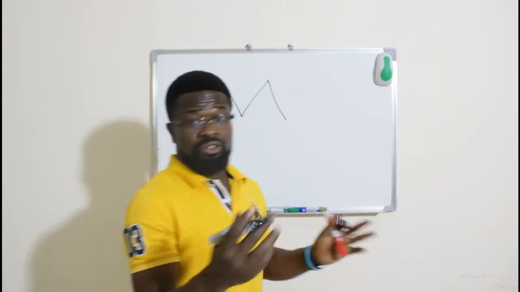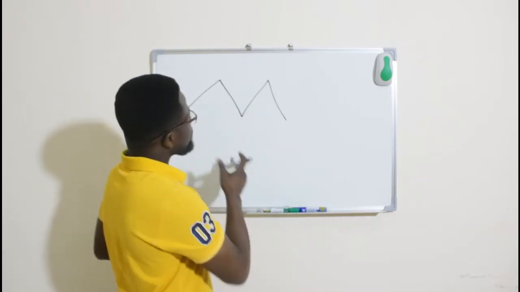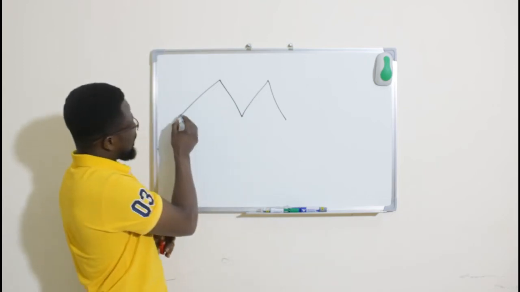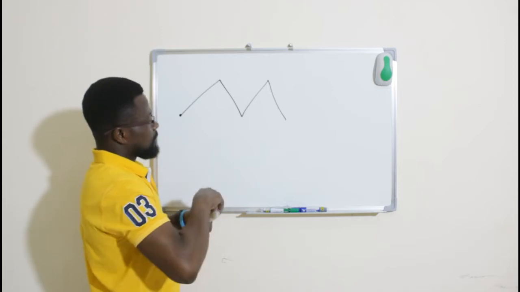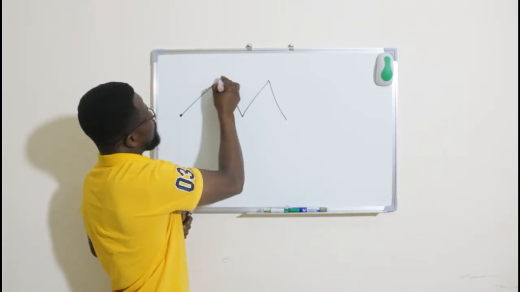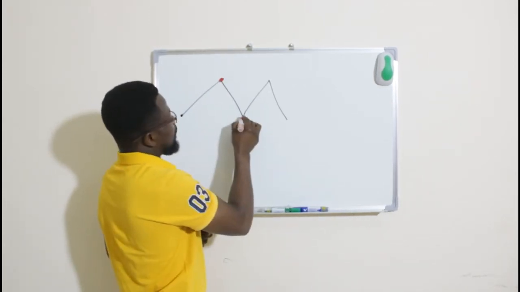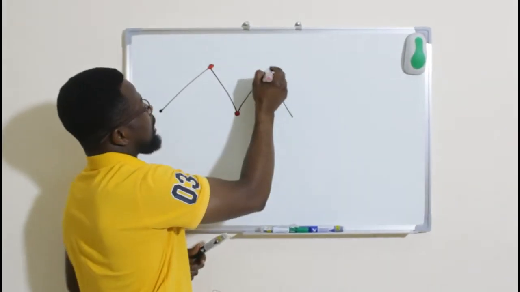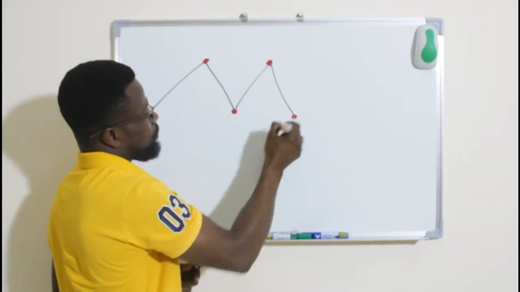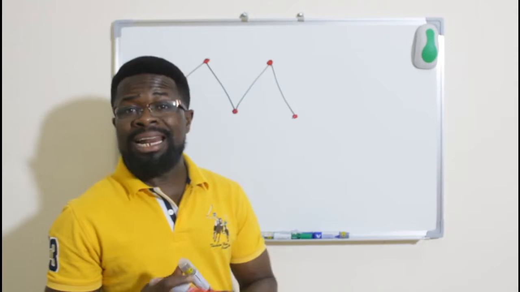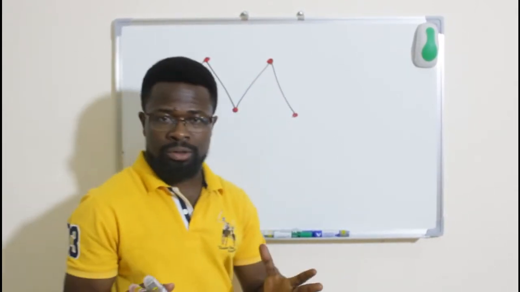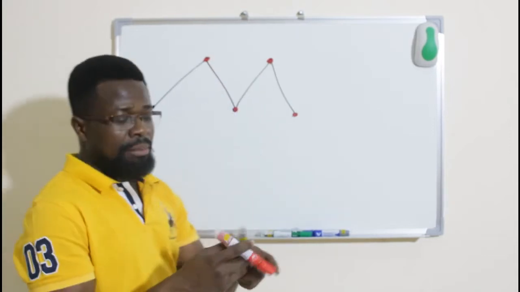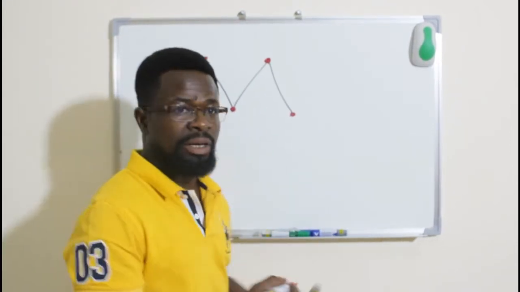Okay, if you have a structure like this, and you look at this side, it means that there is a carbon atom here, there is a carbon atom here, there is a carbon atom here, there is a carbon atom here, and there is a carbon atom here. So if I look at this, it is going to give me 1, 2, 3, 4, 5 carbon atoms. This in simple terms can be translated as something like this.